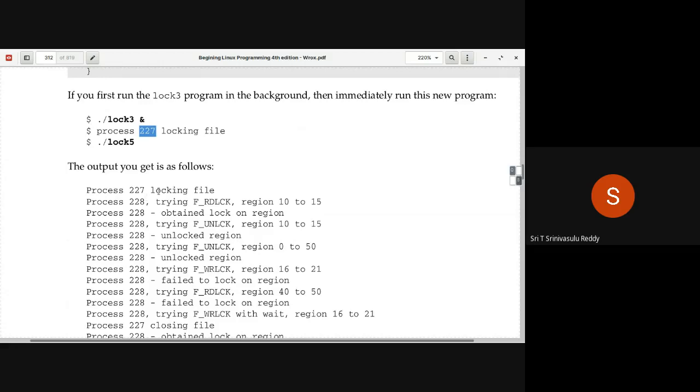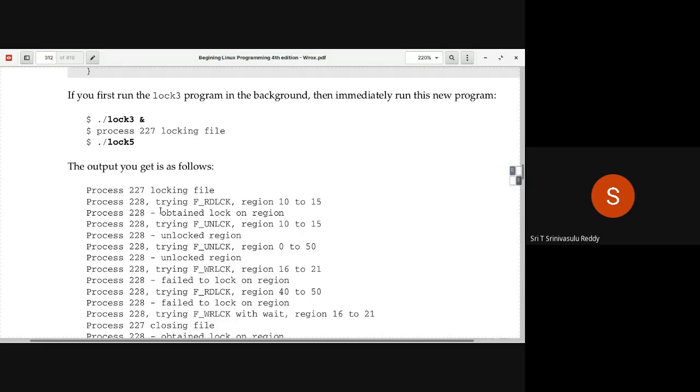And then actually this you won't get again. This particular thing you won't get. This is already there here. Process 227 locking the file is already there. What you will get is this particular following line onwards. So, but remember the same output you won't get.